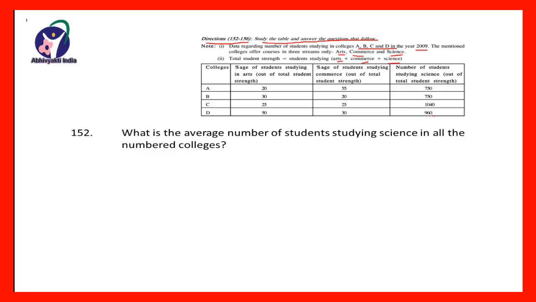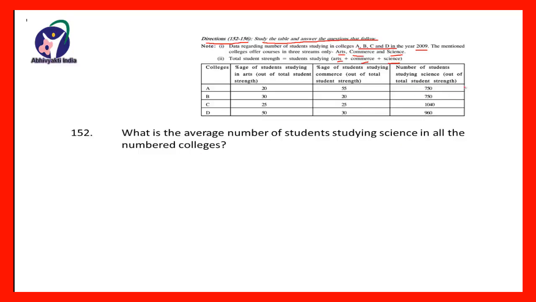Here in the last column the percentage is not given, but the actual number of students who are studying in the science faculty is given. Now the first question is that what is the average number of students studying in science in all the mentioned colleges?